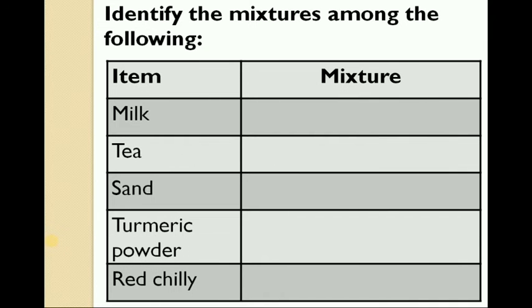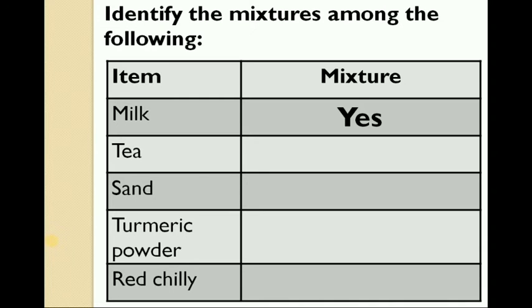Now identify the mixtures among the following. We have some items again and we need to tell whether they are mixtures or only substances. First, milk. Yes, it is a mixture, which contains fatty acids dispersed in water. So it is a combination of water and fatty acids.